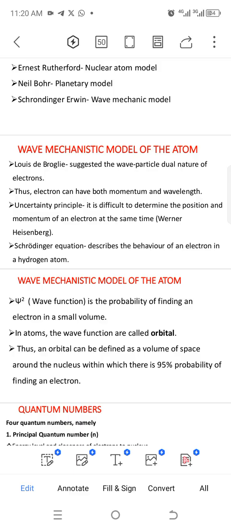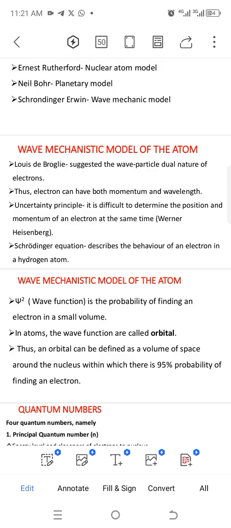Also for the wave mechanics model, that's where the uncertainty principle was proposed: it is difficult to determine the position and momentum of an electron at the same time. This theory was proposed by Werner Heisenberg, and Louis de Broglie suggested the wave-particle dual nature of the electron.